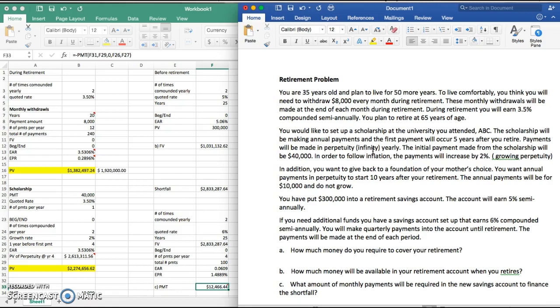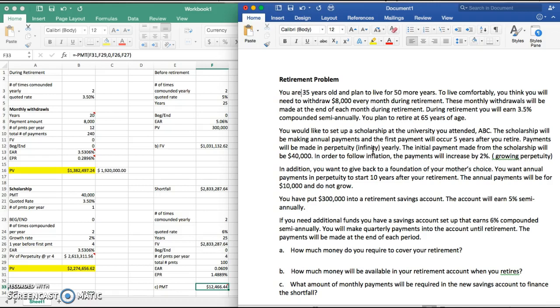You would like to set up a scholarship at the university you attended, ABC. The scholarship will be making annual payments, and the first payment will occur 5 years after you retire. Payments will be made in perpetuity, which is infinity, and they'll be made yearly. The initial payment made from the scholarship will be $40,000. In order to follow inflation, the payments will increase by 2%, which makes it a growing perpetuity. I'll go over what that means and how to go about that.